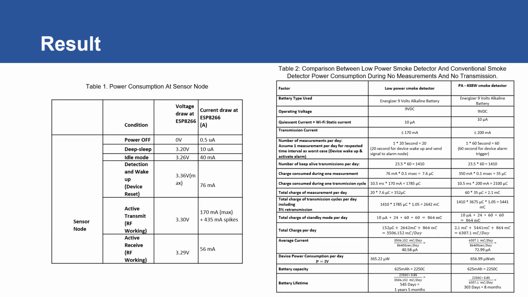These two tables show the data from the tests that we have conducted on the project. So we have the test on the sensor node, and then we have the test on the low power detector and conventional smoke detector power consumption during no measurement and no transmission. So the two sets of data show that the system works according to what we expected from the start of the project.